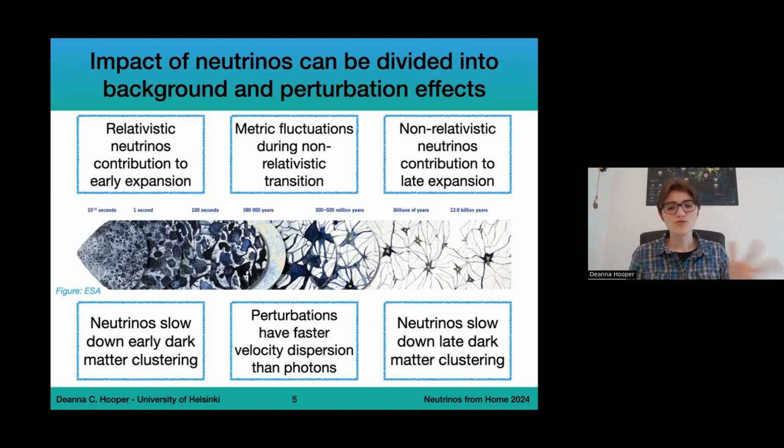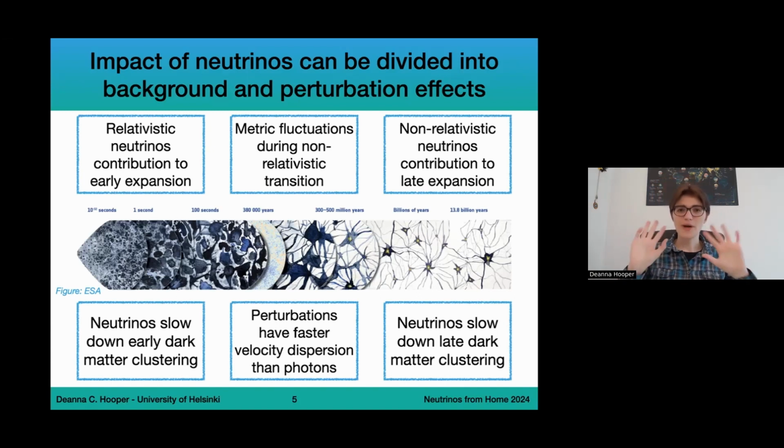Now, at late times, neutrinos are once again going to slow down dark matter clustering, but also normal matter clustering. This means that the overall amount of neutrinos in the universe is going to impact the amount of structure that we have today, because neutrinos really do impact how other species can cluster in the universe.